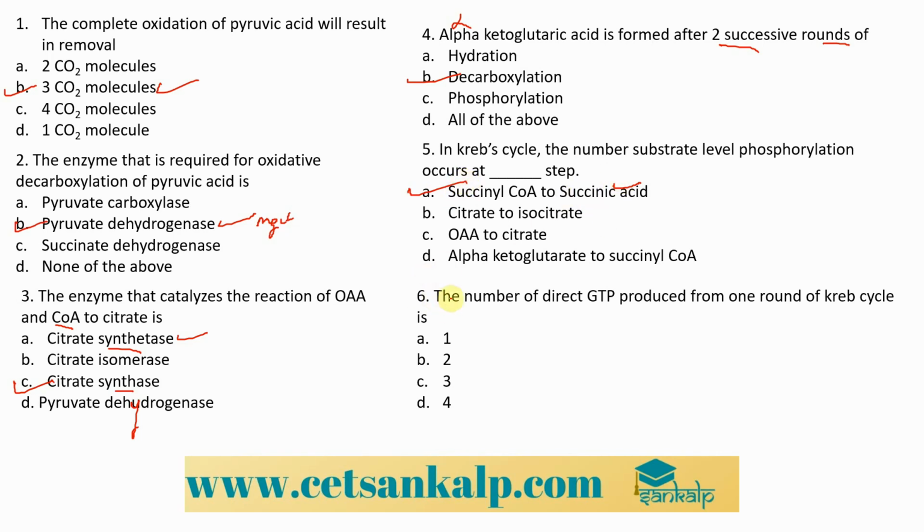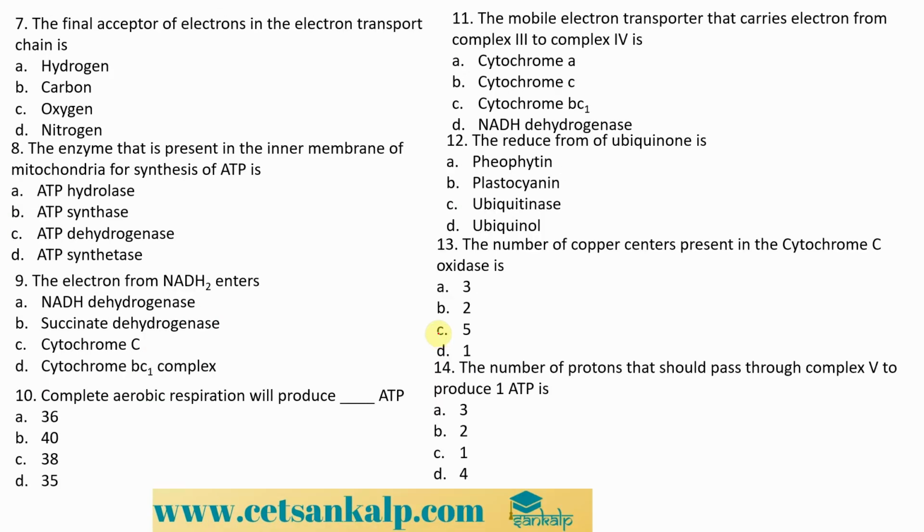The next question we are having. The number of direct GTP that is produced from one round of Krebs cycle is 1, 2, 3, and 4. The answer is A, 1. If 2 rounds of going, then we get 2 GTP molecules. Now moving on. The final acceptor of electrons in the electron transport chain is hydrogen, carbon, oxygen, and nitrogen.